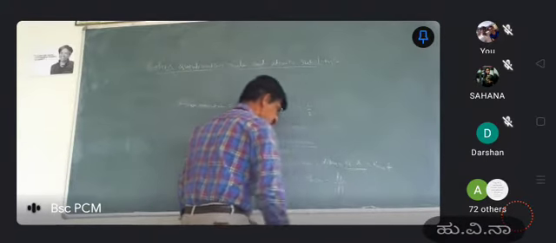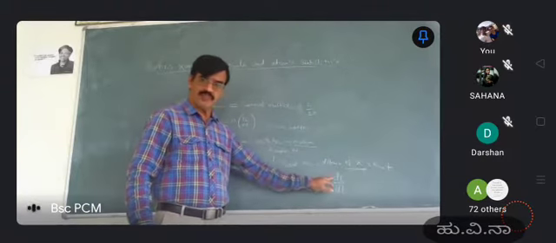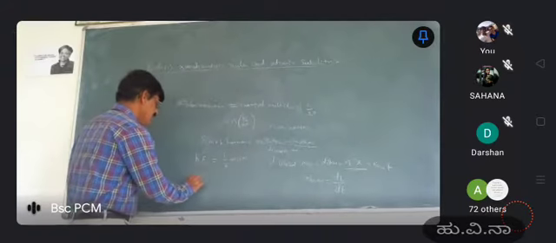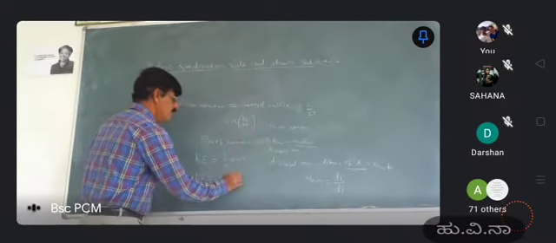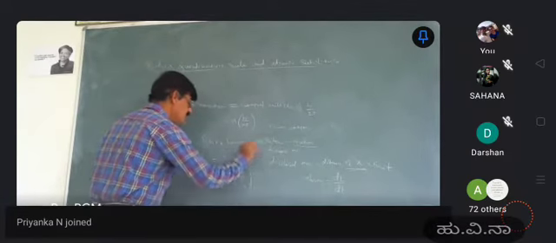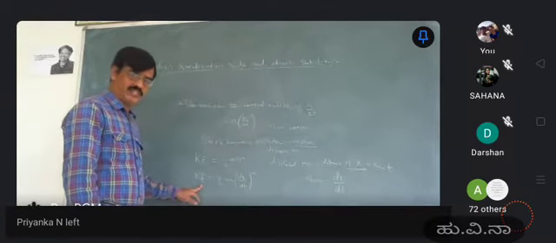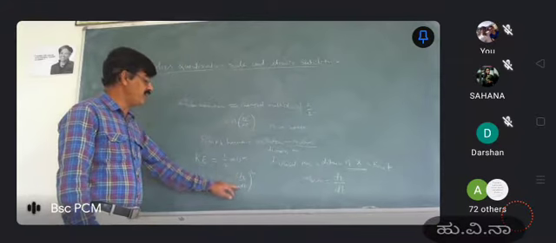So whenever velocity is equal to dx by dt, the kinetic energy is given by half m times dx by dt whole square.